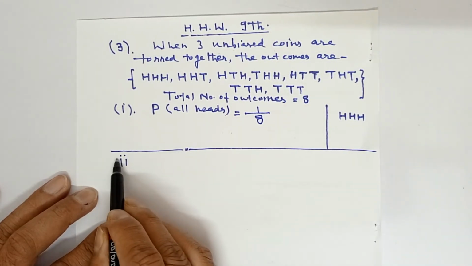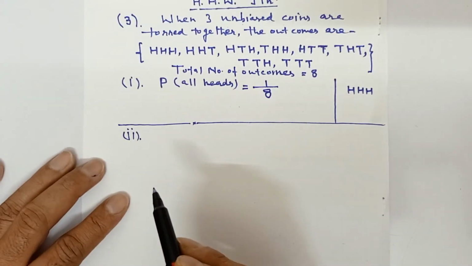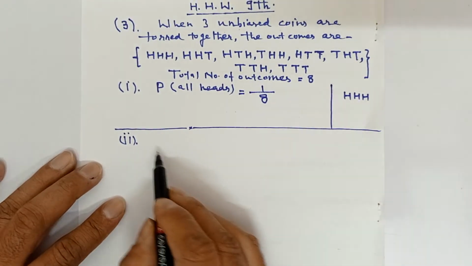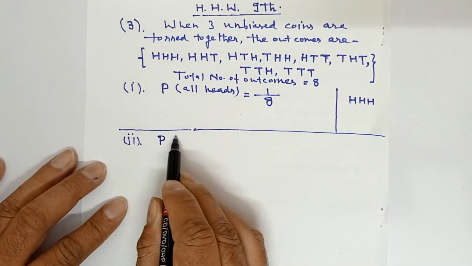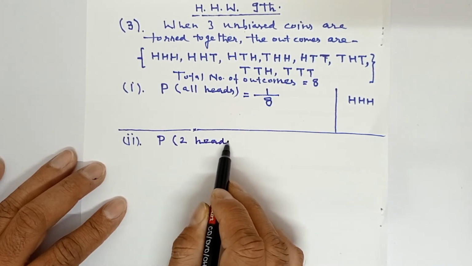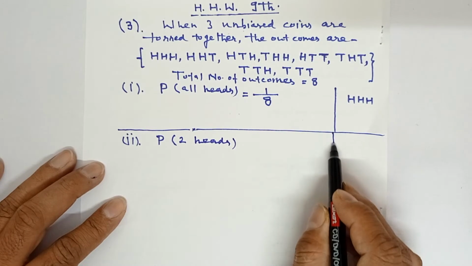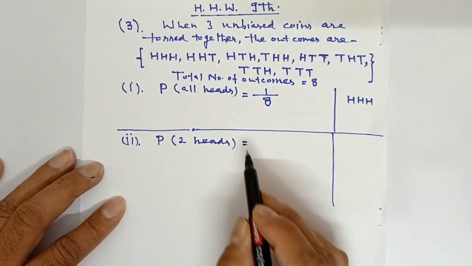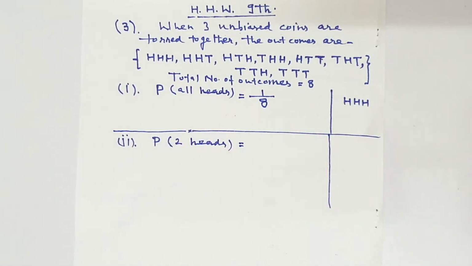Second part, you have to find the probability of two heads. In the rough work you can write how many times there are two heads.